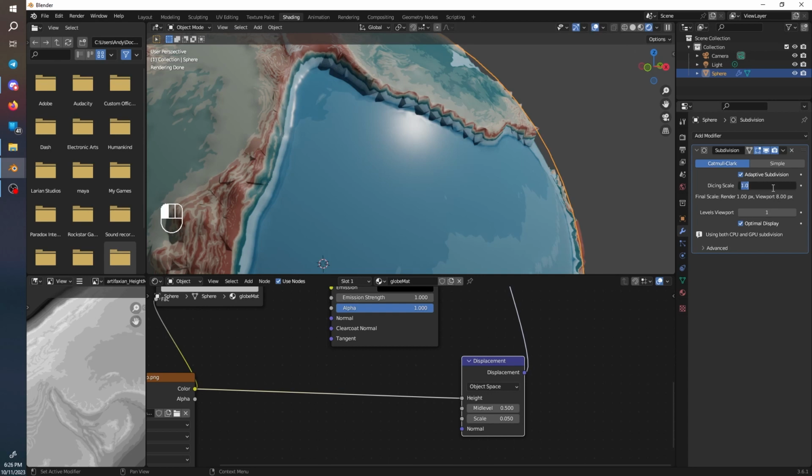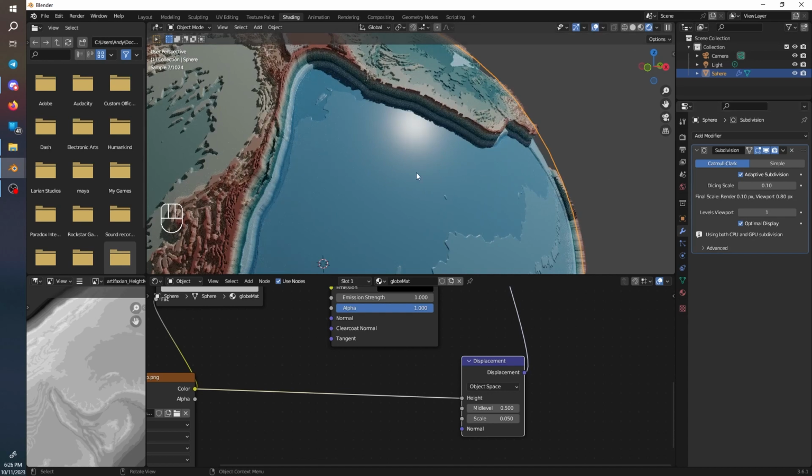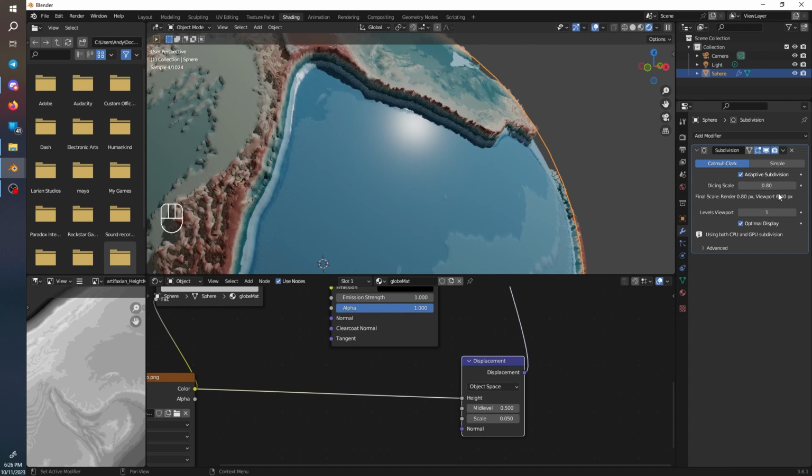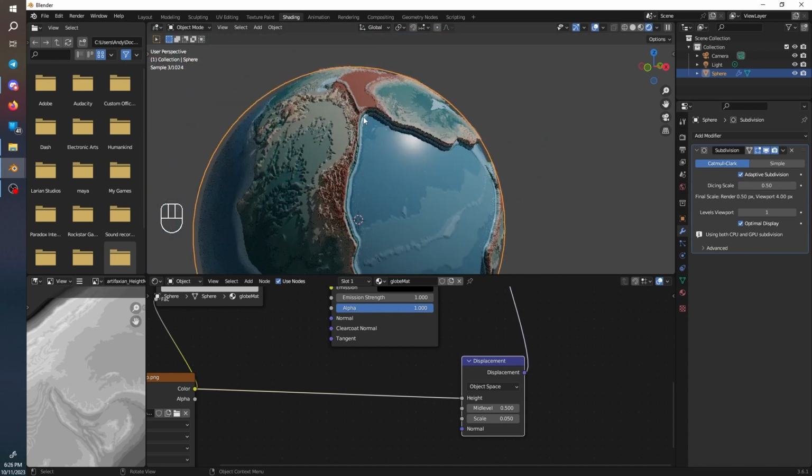For example, if I put this to 0.1, you can see it looks good, but our viewpoint is 0.8 and our render is 0.1. So since I like this amount of detail, I can put this up to 0.8, or I ended up putting it to 0.5. And I know when it renders, it will be the resolution I want.